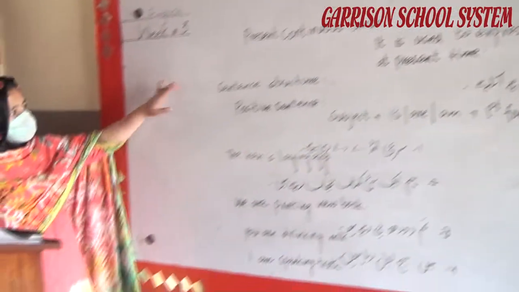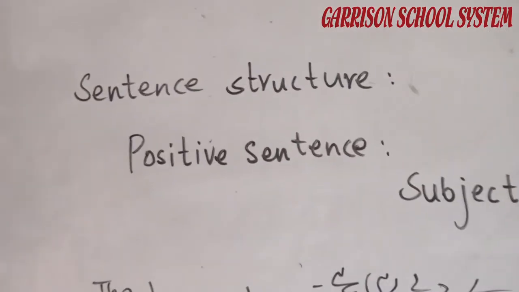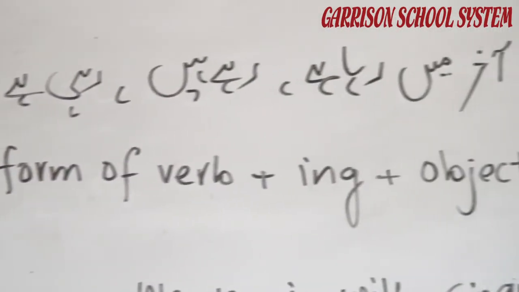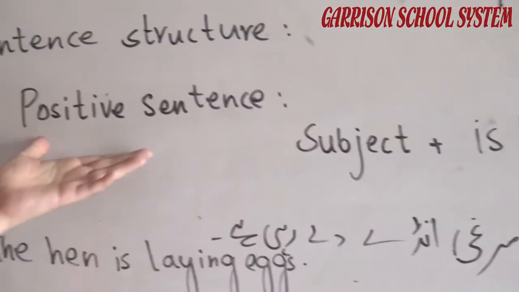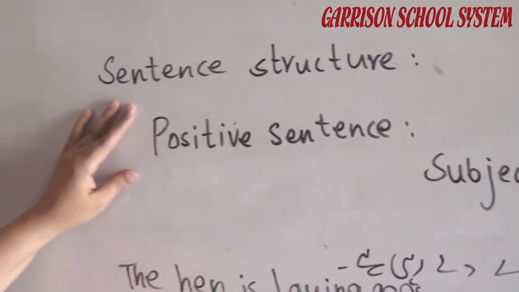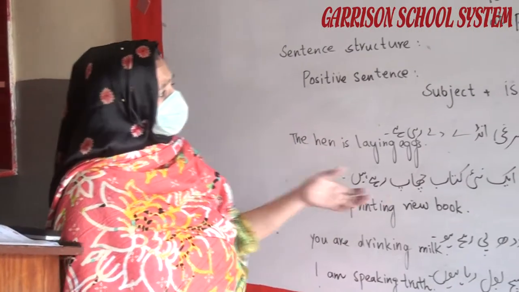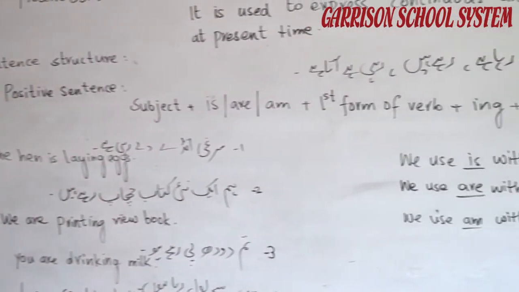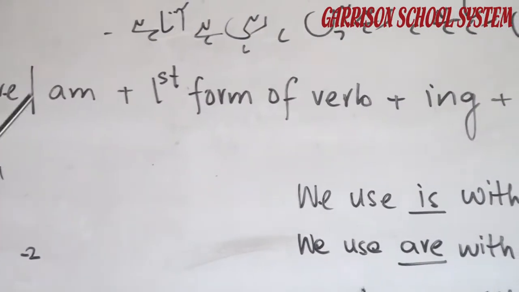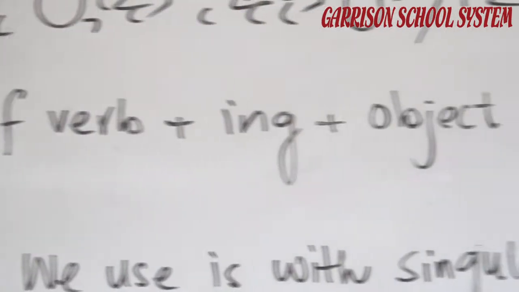Look at the sentence structure of the present continuous tense. Its identification in Urdu sentences is रहा है, रहे हैं and रही है, meaning the action is continuing, the action is ongoing. Now we will discuss positive sentences, affirmative sentences, simple sentences that end with a full stop, or statement sentences. Look at the sentence structure: subject plus is, are, am, that is the helping verb, plus first form of verb plus ing plus object.